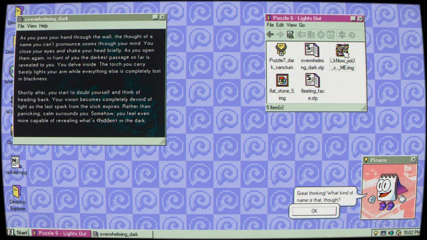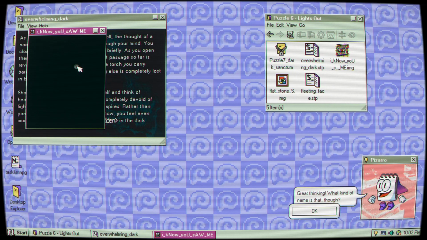Oh, hell no. I know you see me. I know you saw me. Oh, hell no, brother. What is that? So it's like a moon? It reminds me of something like in Binding of Isaac, if you know what that game is. Oh, sorry, Bizarro said something. Great thinking. What kind of name is that, though? Thanks, Bizarro.